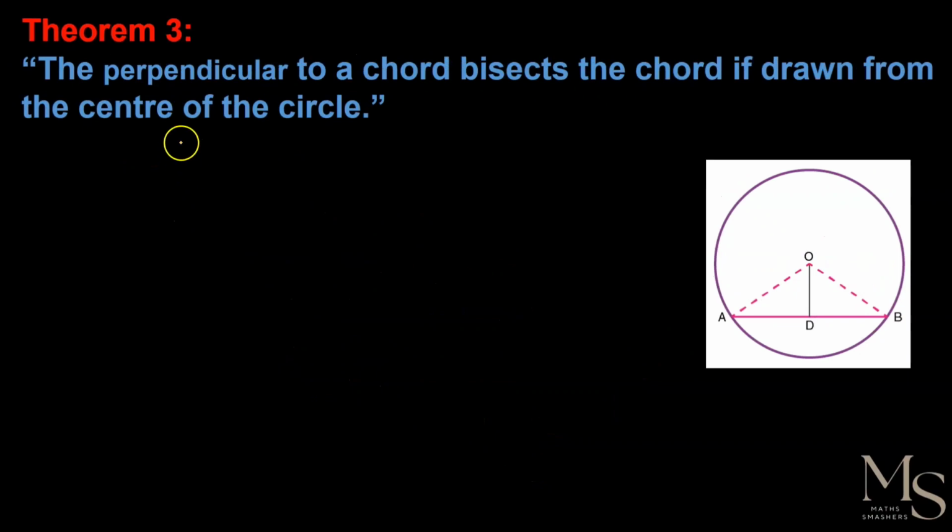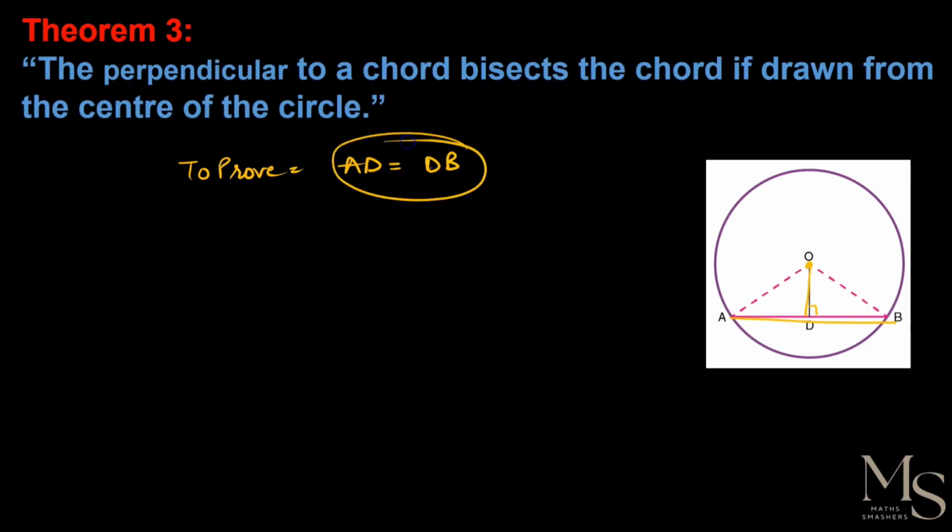The third theorem is that the perpendicular from the center to the chord bisects the chord. Meaning the perpendicular coming from the center onto the chord bisects the chord. That means what we have to prove is that AD is equal to DB. We have to prove that these are equal.